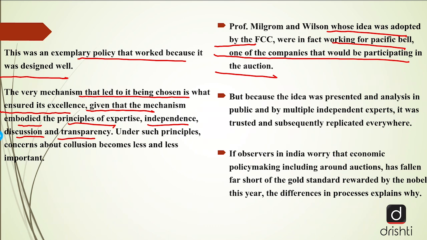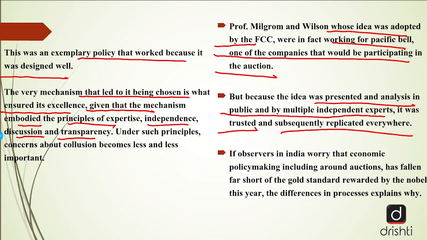But because the idea was presented and analyzed in public and by multiple independent experts, it was trusted and subsequently replicated everywhere. So, this idea was presented before many people. People had public discussions about this particular idea, and only then it was taken into consideration.